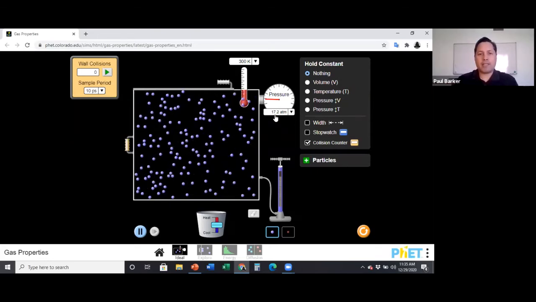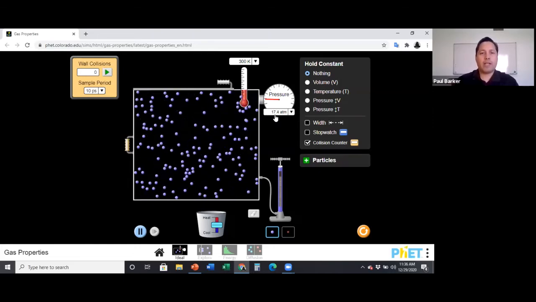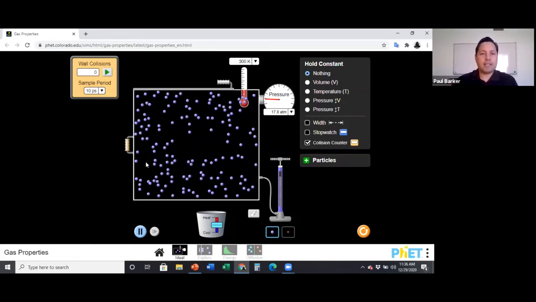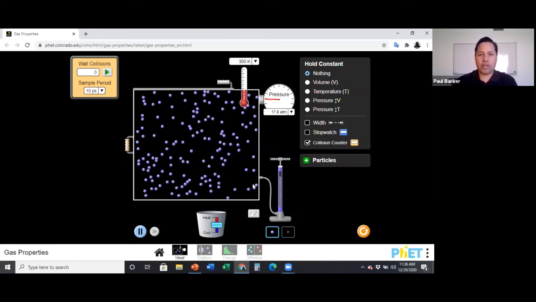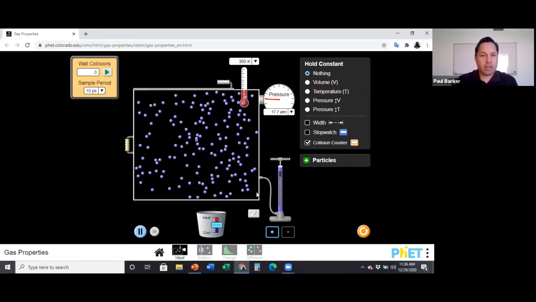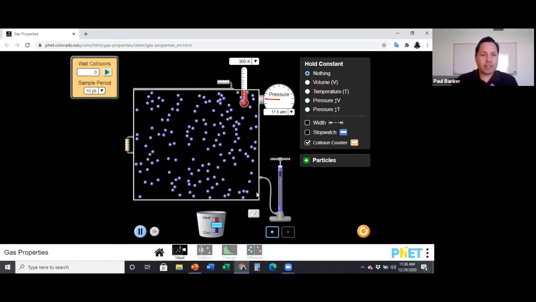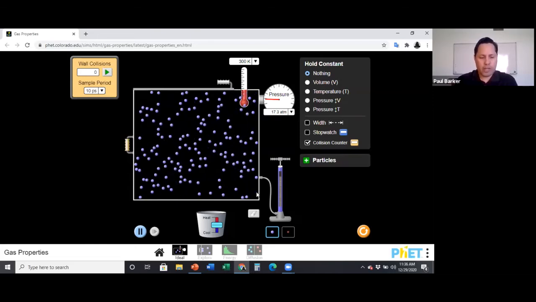But how is it that the gas is creating pressure? That's our first question. If you look at the gas, it is the collision of each of these gas molecules against the walls of its container that creates pressure. Each one of those collisions has a lot of force, so the collisions against the walls of the container create pressure. So that's our first answer.